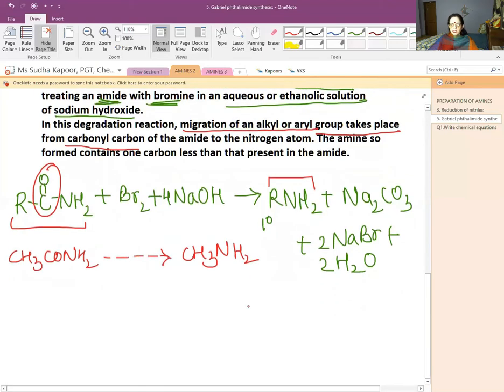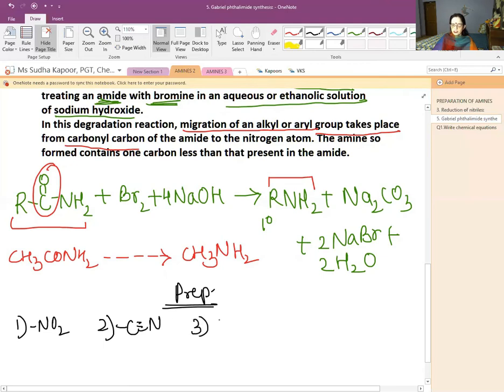So what we have done till now, we have done the 6 preparations. What are the various 6 preparations? Let us see a summary of it. In the preparation we have done the first from the nitro group, the second from the cyanide group, and ammonia. With the ammonia, we have done ammonolysis, and amide.